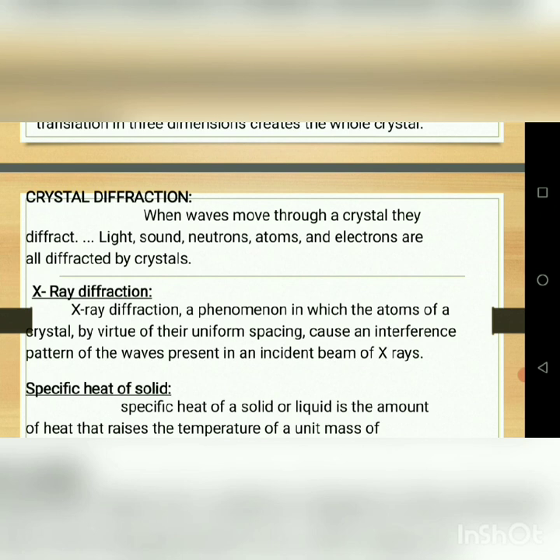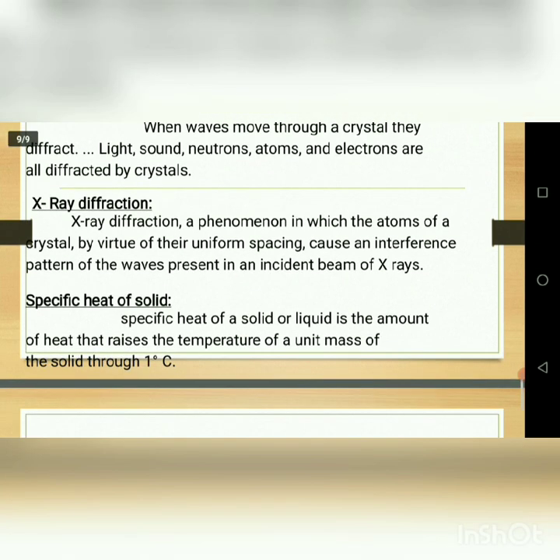Then we go for the specific heat of a solid. What is the meaning of the specific heat of a solid? Specific heat of a solid or liquid is the amount of heat that raises the temperature of a unit mass of the solid by 1 degree Celsius. It is called the specific heat of the solid.